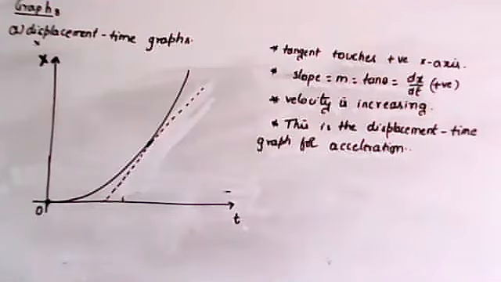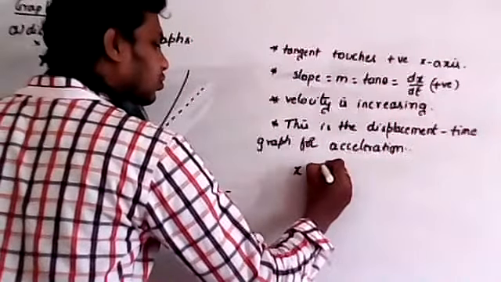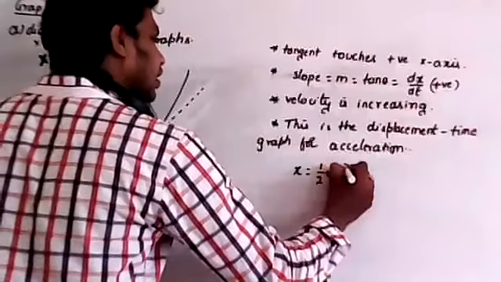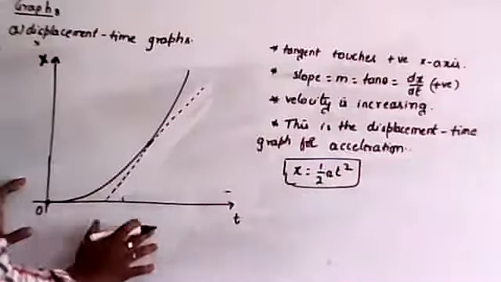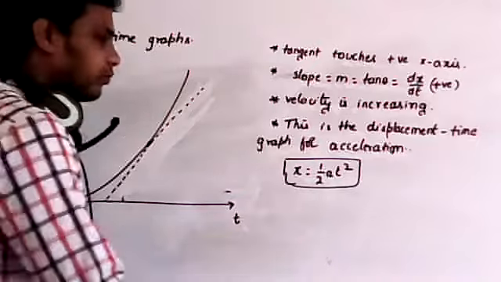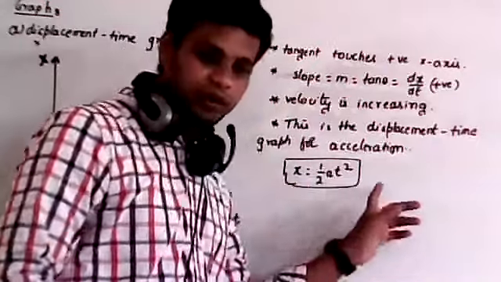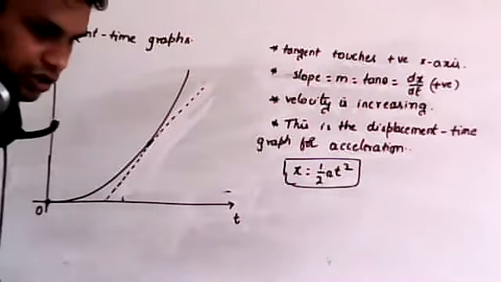So initially the body is at the origin. Okay. Now remember, what is the equation for this graph? The displacement x is equal to half at square. Later I am going to discuss these kinematic equations. Now shall I move to the next graph?